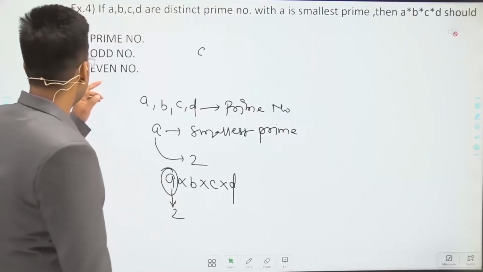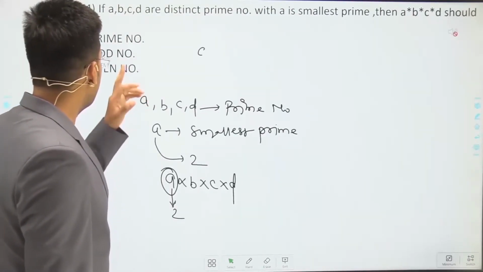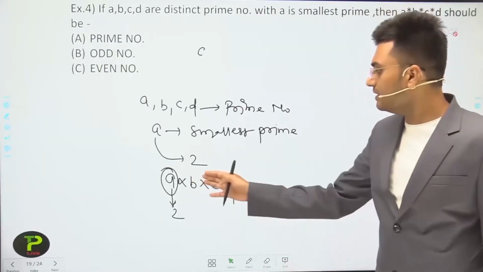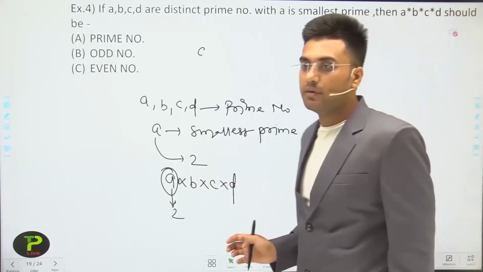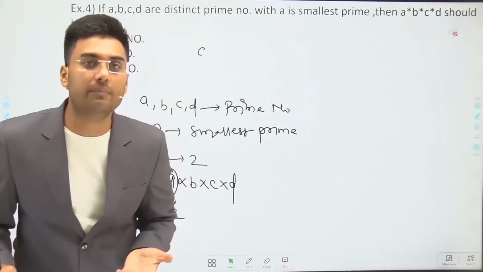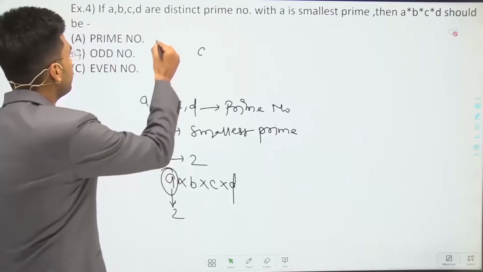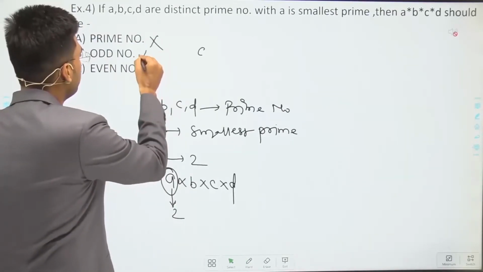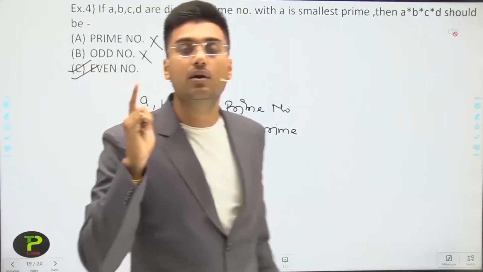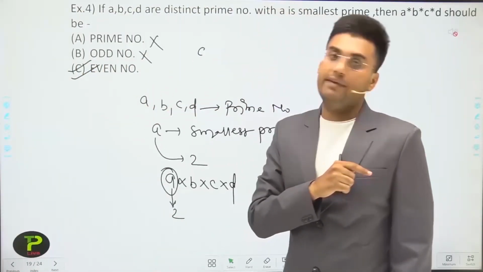So we can say that it is an even number, but one option is prime number. We can clearly say that it is a product of different prime numbers. So it has more than 2 factors, then it should not be a prime number. So we can say that it is not a prime number, it is not an odd number, it should be an even number. So your answer is option C, which is even number.